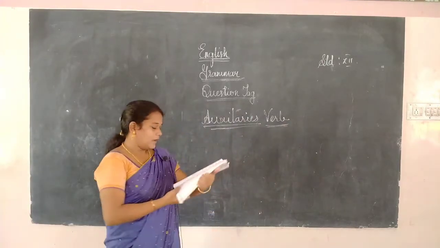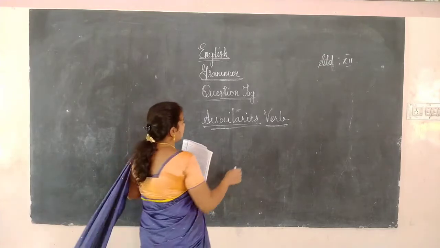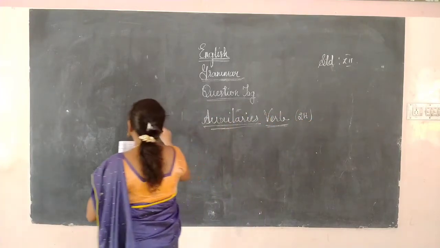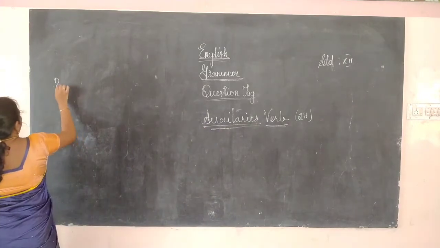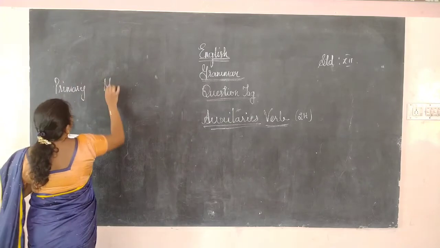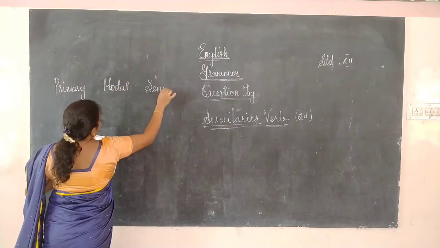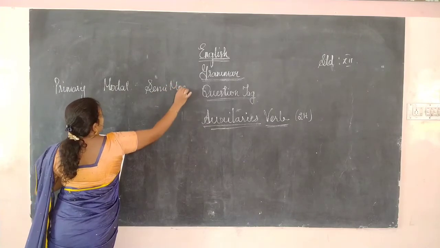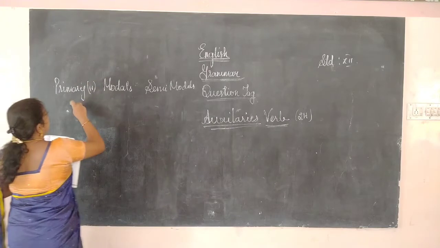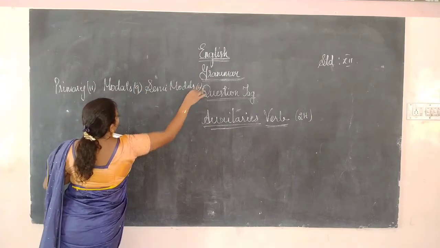Auxiliary verbs are 24 in number. You already know they are divided into primary verbs, modals and semi-modals. Primary will be 11, modals will be 9, and semi-modals will be 4.